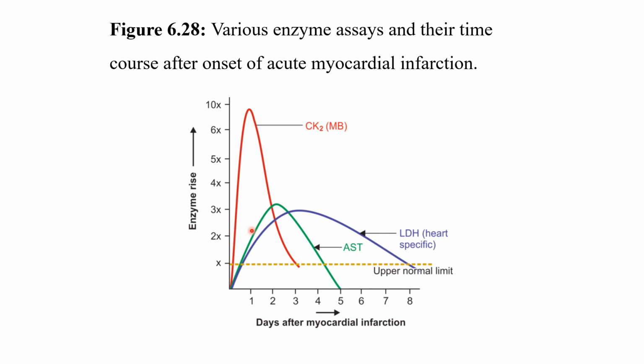The same slide is shown here. CKMB is the earliest marker, then next comes AST and then next comes LDH1. So LDH1 remains elevated for the longest period, that is for 8 days, and AST for 5 days and CKMB just for 2 days.